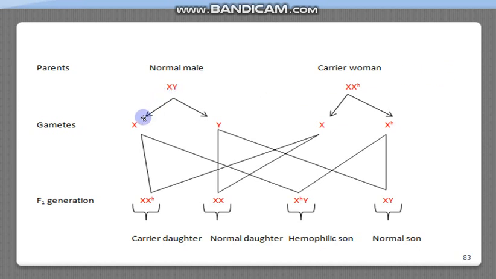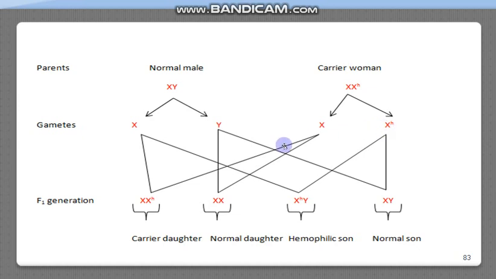The normal male will produce gametes having an X chromosome in half the gametes, and a Y chromosome in half the gametes. And the carrier woman will produce gametes having a normal X chromosome in half the gametes, and half the gametes are produced having the defective gene for hemophilia.